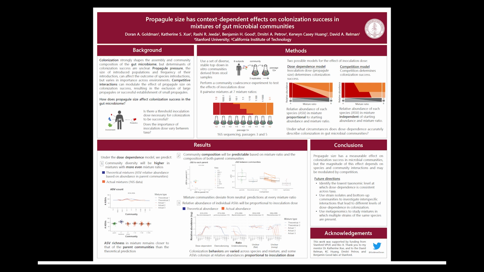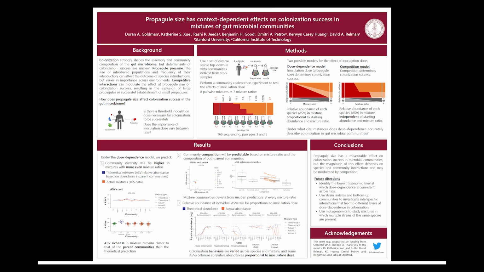In this project, I mixed and co-cultured a set of stool-derived in vitro communities of gut microbes at different volume ratios ranging from 1,000 to 1 to 1 to 1,000. To quantitatively assess the impact of inoculation dose on colonization success compared to other factors like competition, I compared the results of this mixture experiment to a set of predictions based on ecological neutral theory, called here the dose dependence model, which assumes that all species occupy the same niches and compete with equal fitness, leading to a regime in which propagule pressure is the only determinant of colonization success.